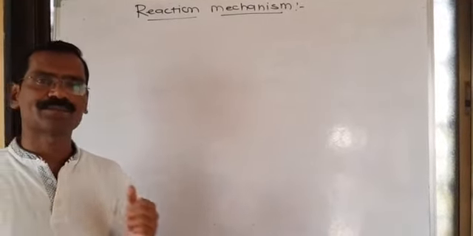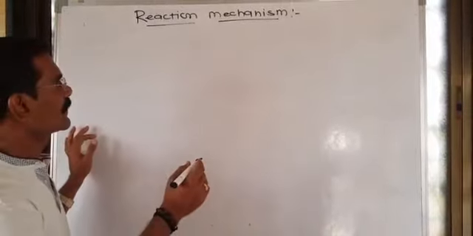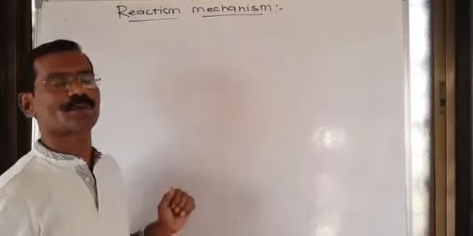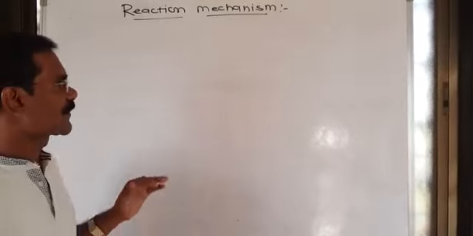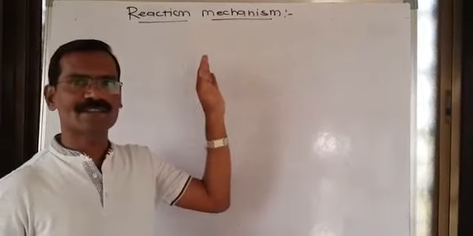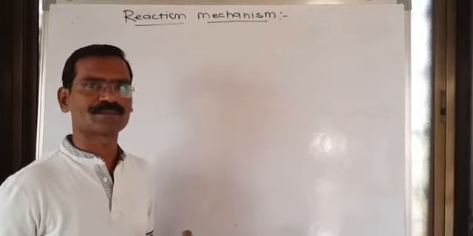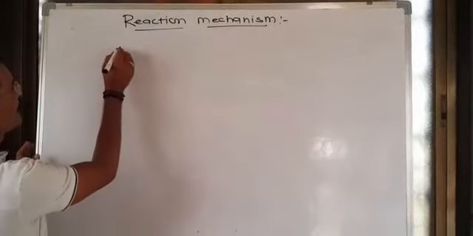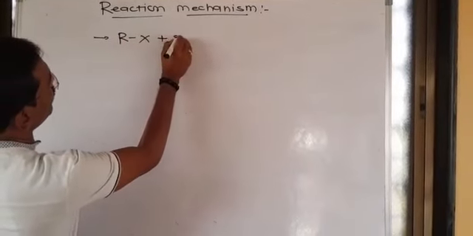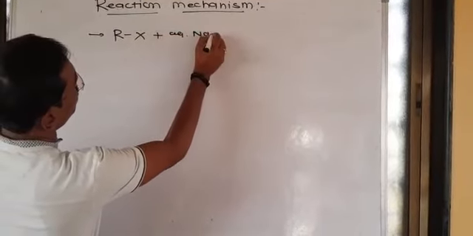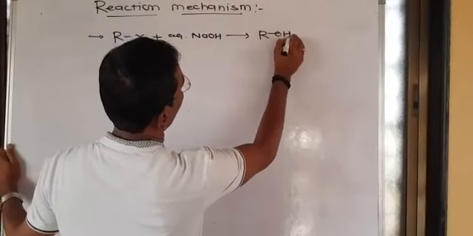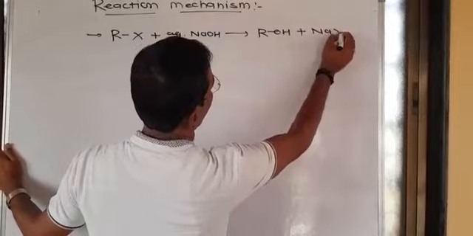To decide what the reactant is, how the reactant is converted into product, and after converting, what type of mechanism is possible, these are very important things related to reaction mechanism. Suppose for example, we have a very simple reaction. Suppose we have alkyl halide. Alkyl halide on boiling with aqueous NaOH gives the product alcohol plus NaX.